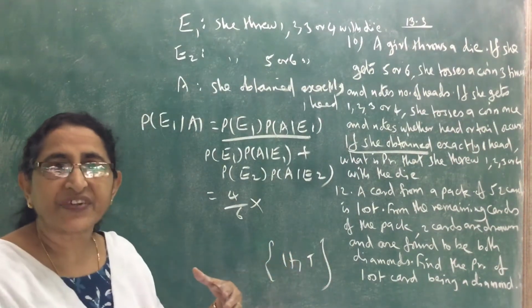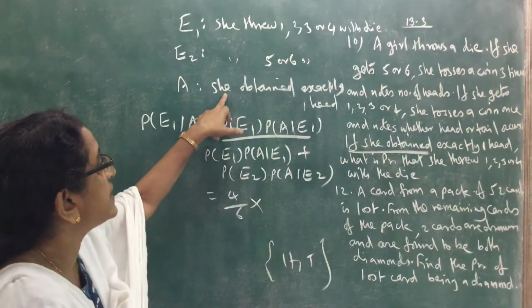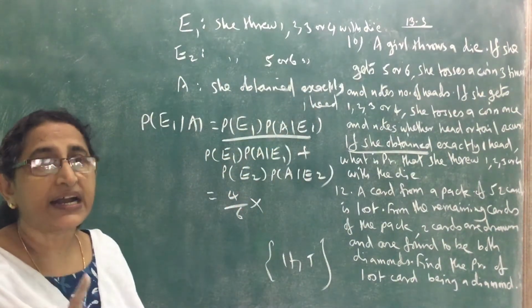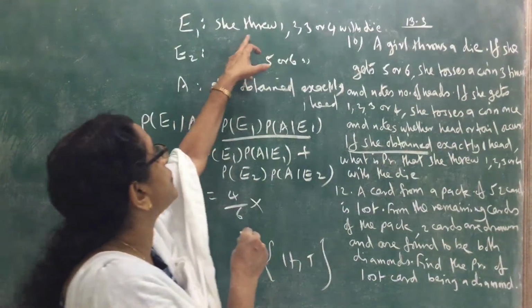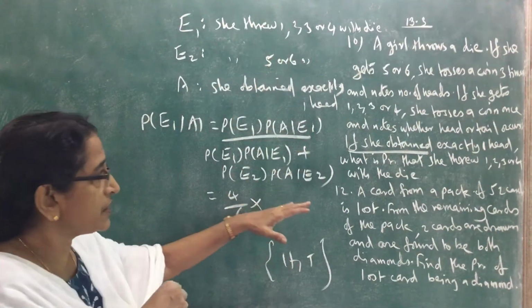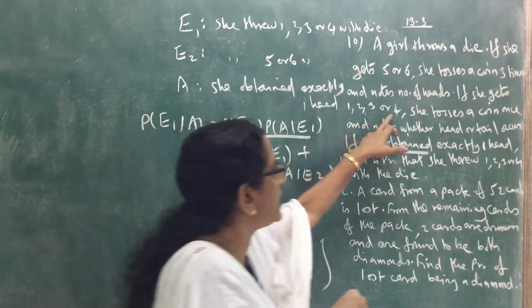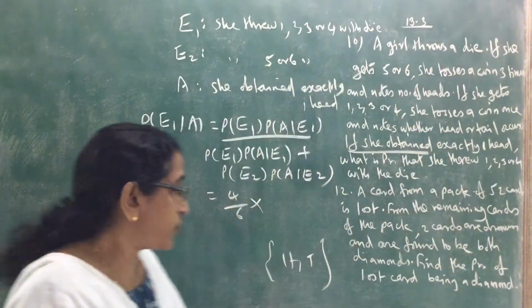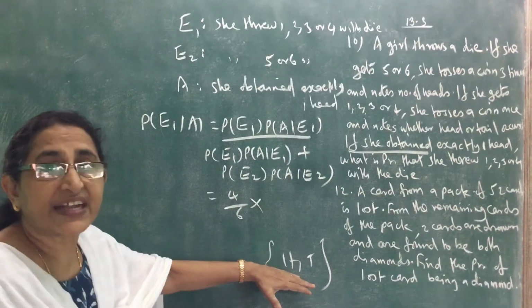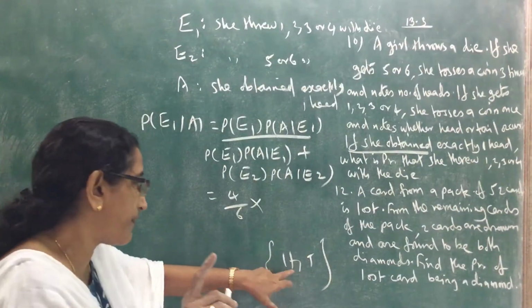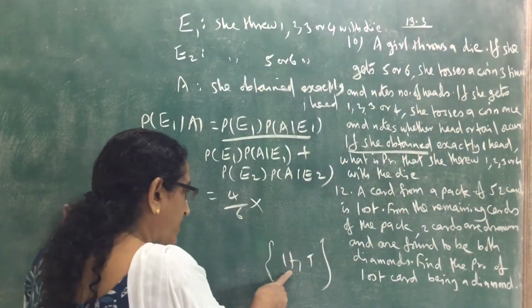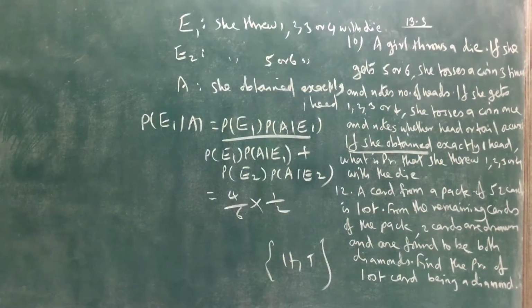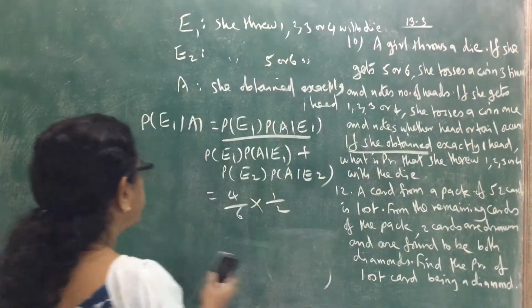So the probability of getting exactly one head is 1 by 2. That is the probability of A given E1.